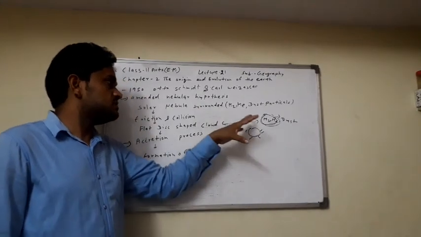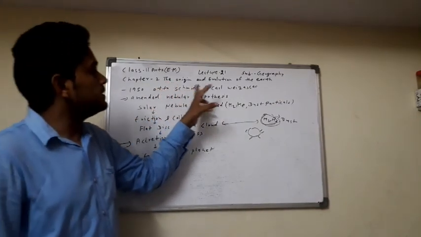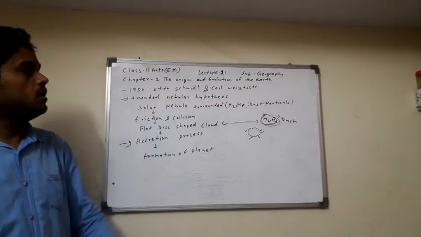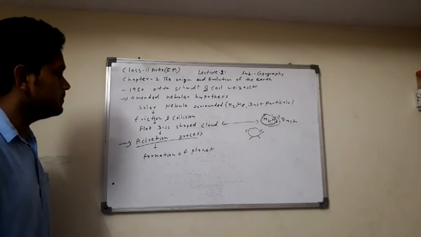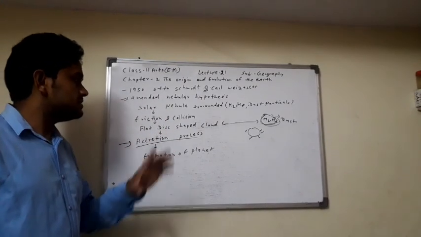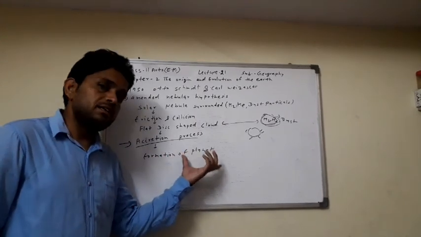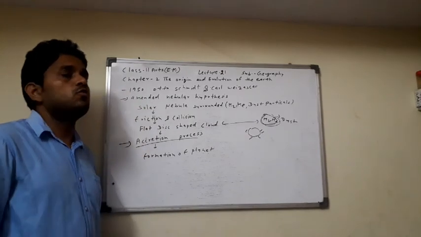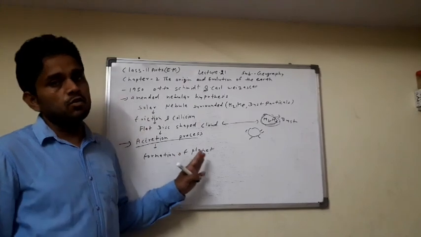This hypothesis was given by Otto Schmidt and Carl Weizsäcker. The main word here is accretion processes in the flat disk-shaped cloud, which convert into many planets, and Earth is also a planet. All these are theories about the origin of the Earth.